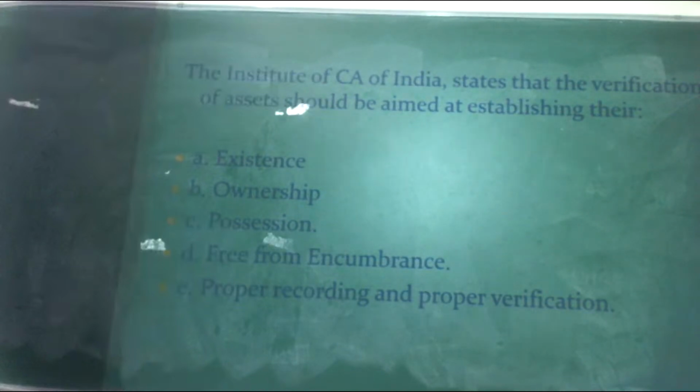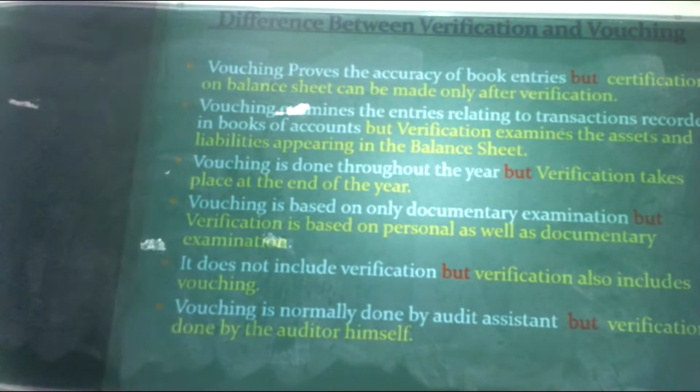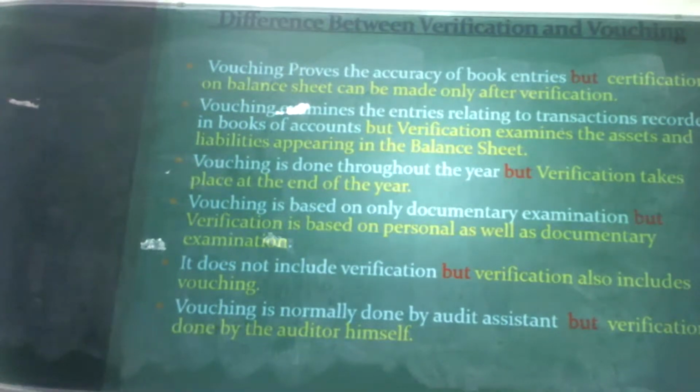The next one, what is the difference between verification and vouching? Before going to see the difference, let us see the meaning of vouching. Vouching means documentary evidence. We have to check whether the receipts and payments match the books of account, and verification covers existence and ownership along with the books of account. We'll see the difference. The first one, vouching proves the accuracy of books of entries, but certifying the balance sheet can be made only after verification.